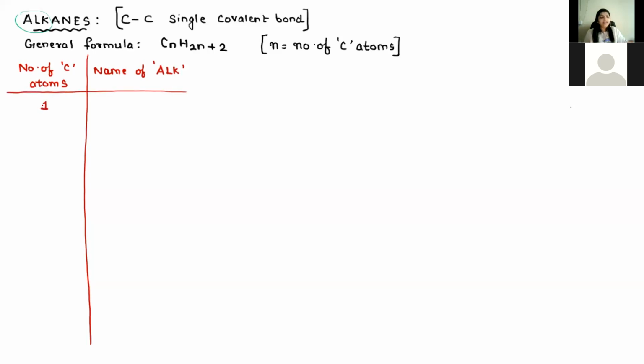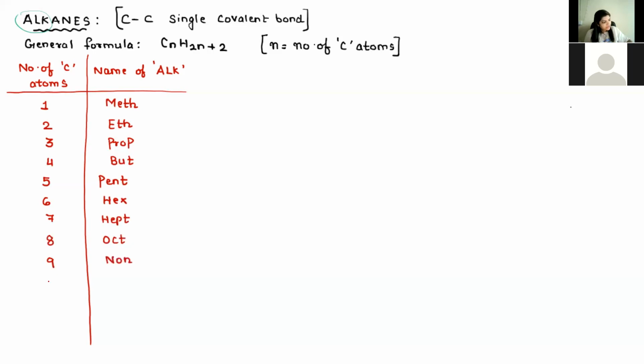So if there is one carbon atom, the name of ALK will be called meth. 2 eth. 3 prop. 4 bute. It is not but, it is bute. 5 pent. 6 hex. 7 hept. 8 oct. 9 non, and 10 dec.